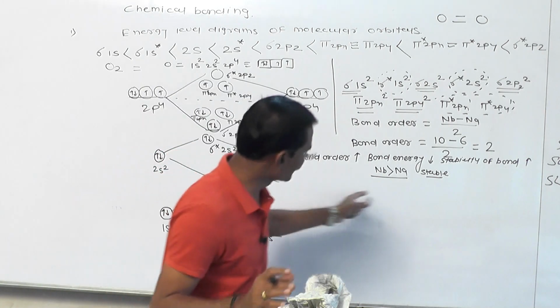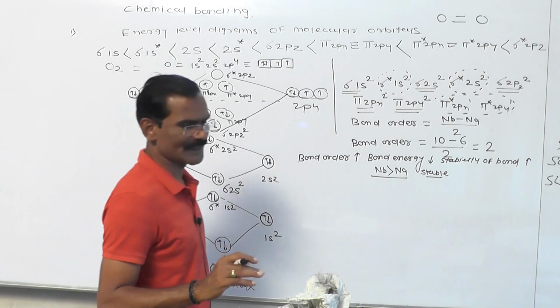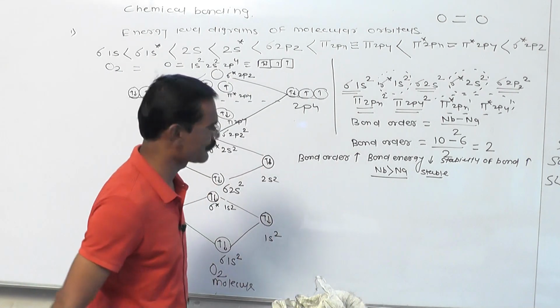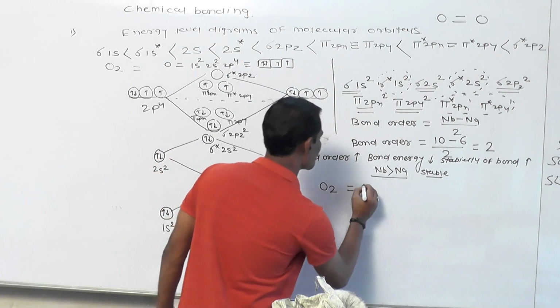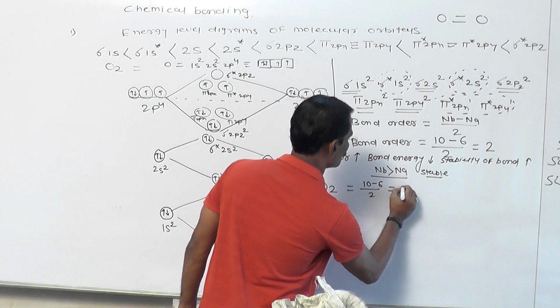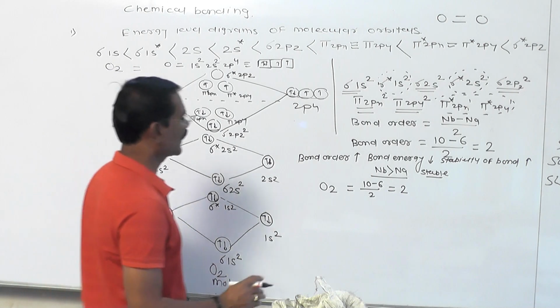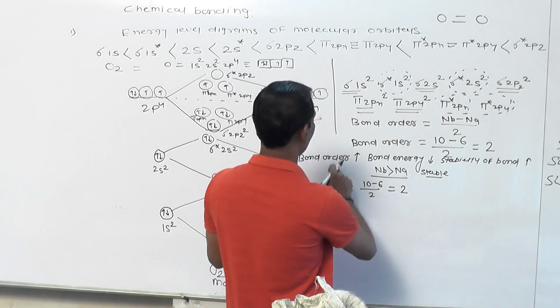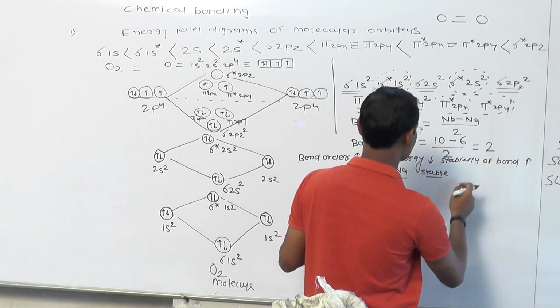Okay, so this is a very interesting phenomenon. My friends, now I will explain some important concepts related to this bond order. You know very well the bond order of O2. Bond order of O2 is equal to 10 minus 6 divided by 2 is equal to 2. This is the bond order of this O2 molecule. Another important thing, as bond order increases, bond energy increases, stability of bond increases.